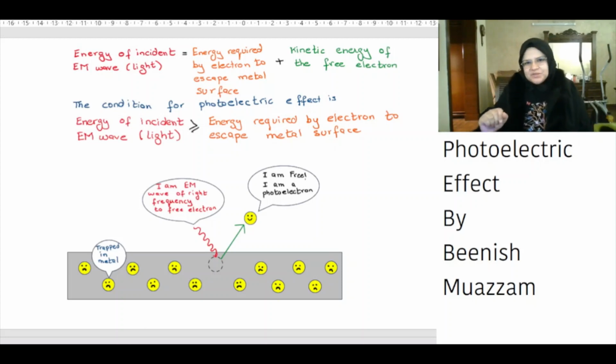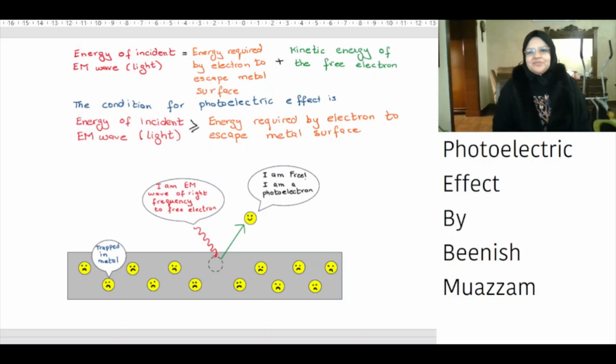The process is very simple. Light is made up of tiny packets of energy called photons. When the light strikes the metal surface, the energy of the photon is transferred to the electron in the metal, and if the energy of the photon is sufficient, the electron in the metal will escape with a certain amount of kinetic energy. This process is instantaneous.